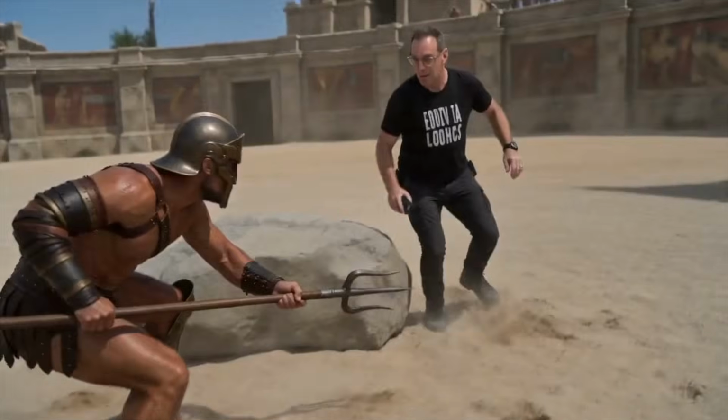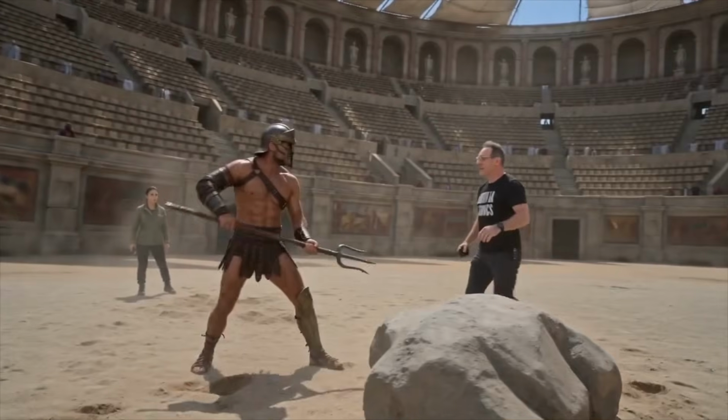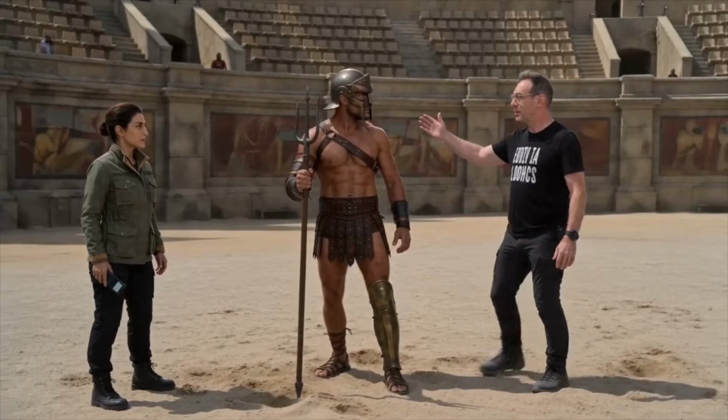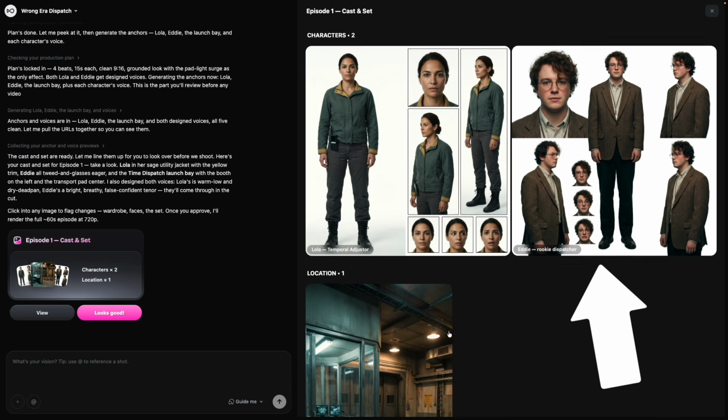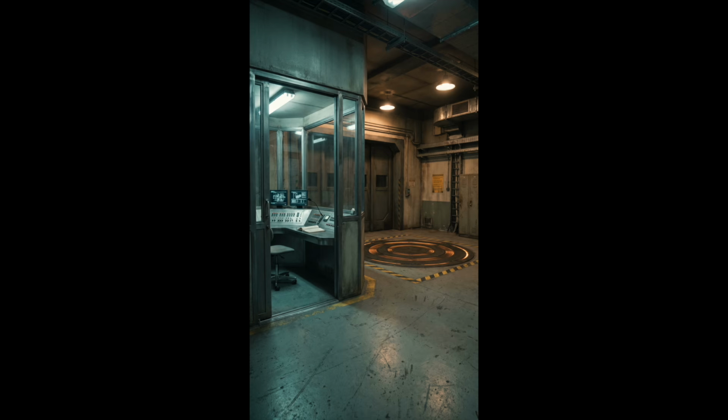AI handles the tasks. I use my creativity and my taste to shape the story. So I get to direct the creative rather than handle each of the individual tasks. So it's created these character reference sheets and it's created a location. I do like this time dispatch launch bay. It feels a lot like a parking garage, which is the vibe I like. I don't like it when things are really glossy and sci-fi.